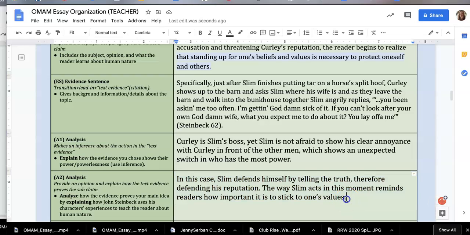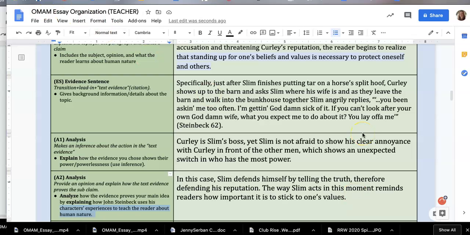Notice that this part right here, the part where it reminds readers how important it is to stick to one's values, is basically me telling you what the character's experiences teach the reader about human nature. And that human nature in this case is the power of sticking to one's values, which can be extremely powerful and meaningful for others.